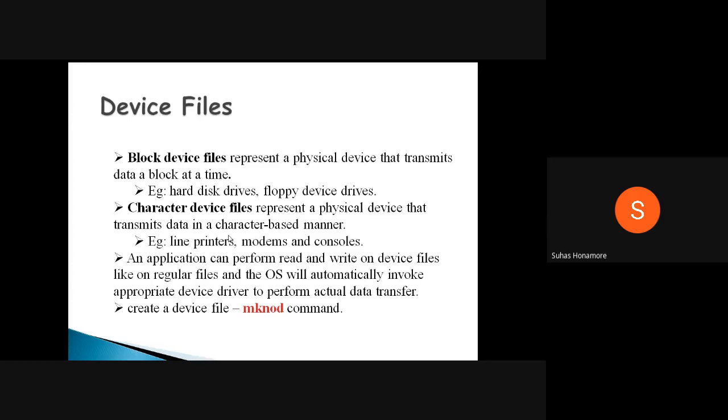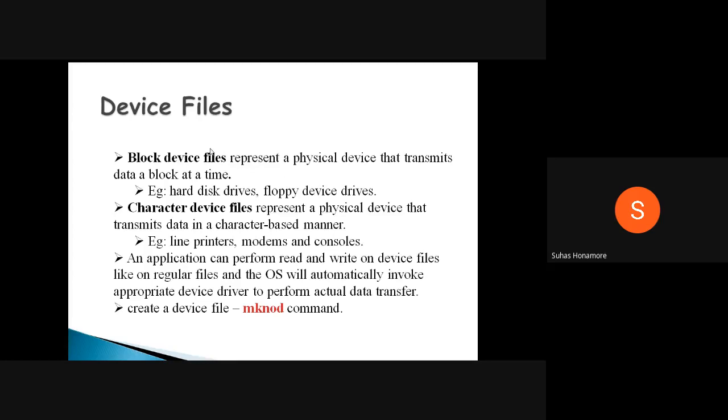A block device file represents a physical device that transmits data a block at a time. For example, a floppy or hard disk, or transfers from cache memory to RAM. In one shot you transfer some number of bytes, maybe 1 KB or 1 MB of data, from one device to another, normally through DMA. Before, it was typically 1 MB.